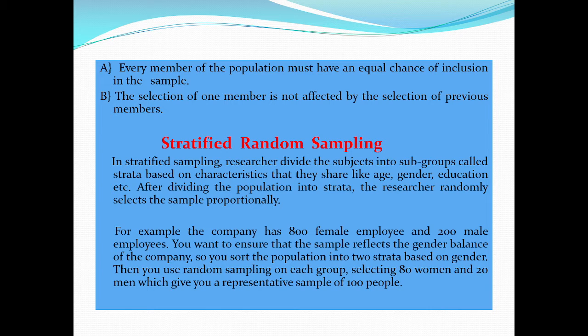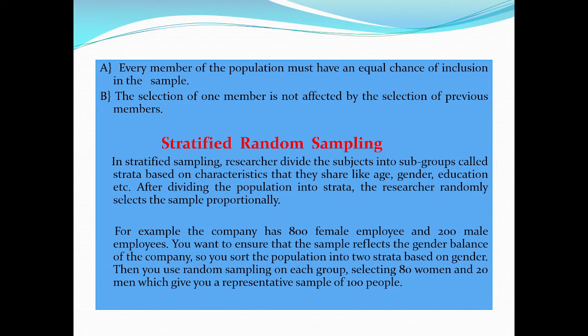Since each stratum is more homogeneous than the total population, we are able to get more precise estimates for each stratum, and by estimating more accurately each of the component parts, we can get a better estimate of the whole. So in brief, stratified sampling results in more reliable and detailed information.